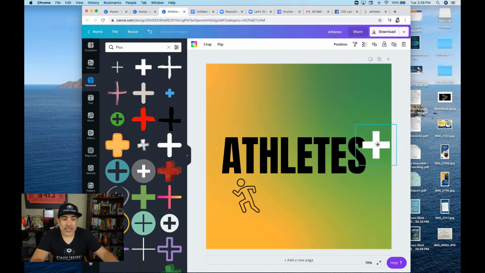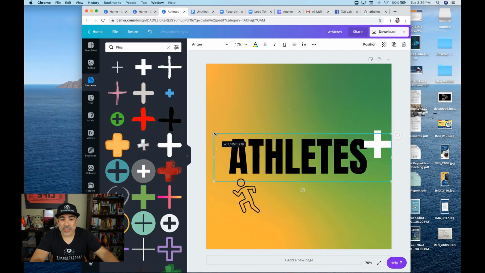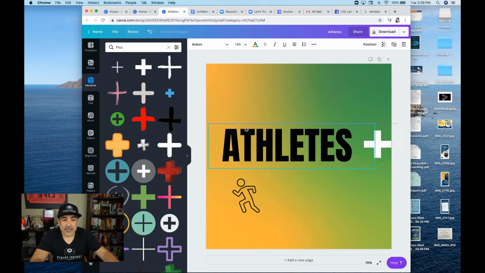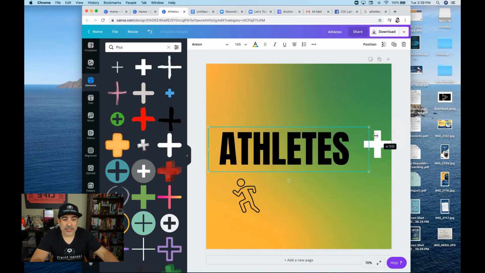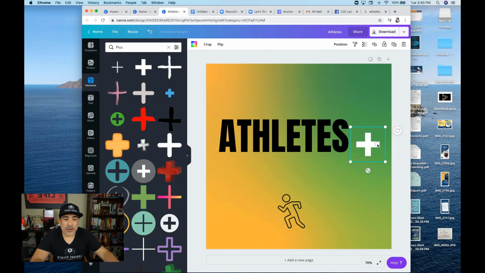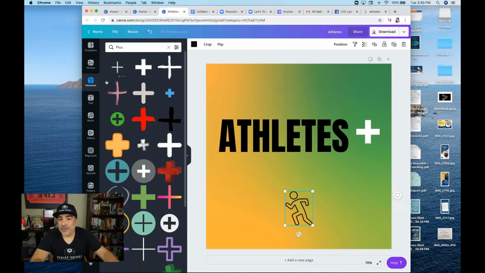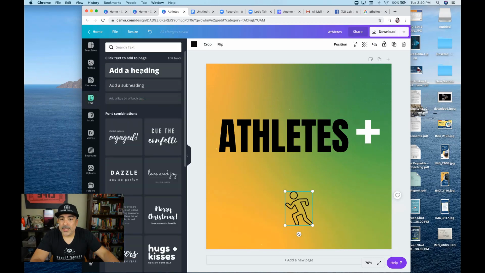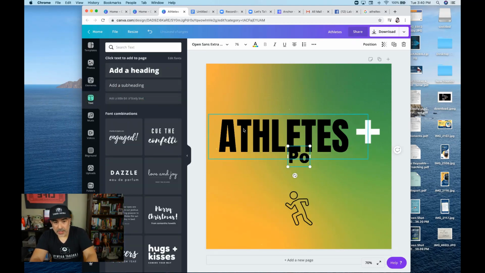Let's bring that in here. Shrink this a little bit. Athletes Plus. And then we'll put that one there. Ooh, I like that. All right, so we're going to do Athletes Plus. And then right underneath that, we're going to bring that up there. We're going to grab that. We're going to put the little running man there, maybe after I write the words podcast. So heading, podcast.